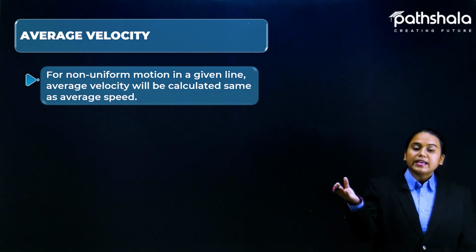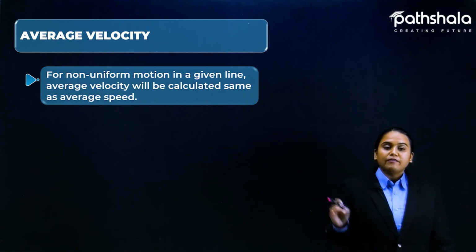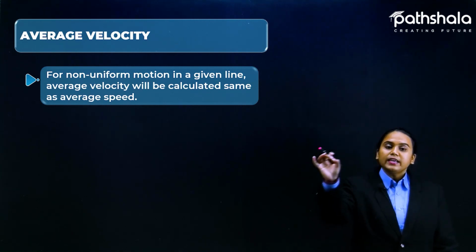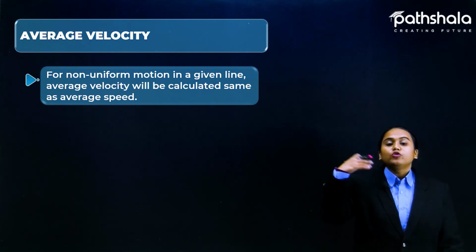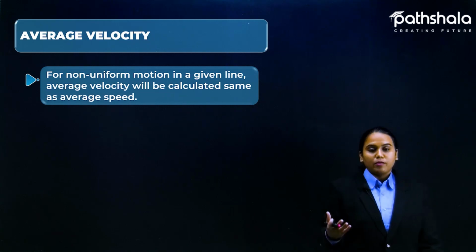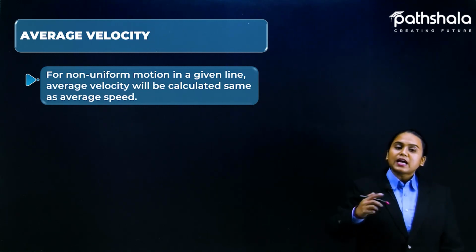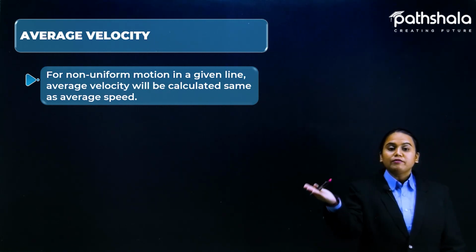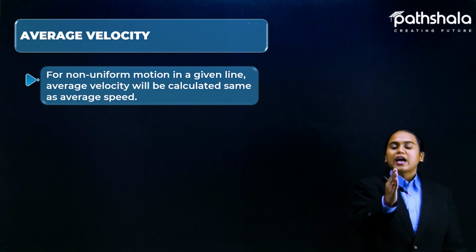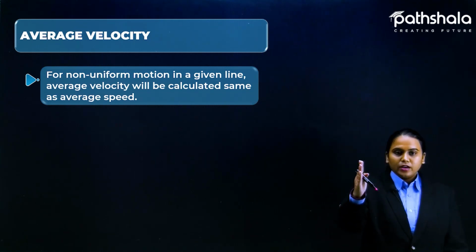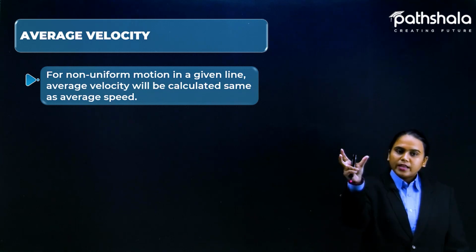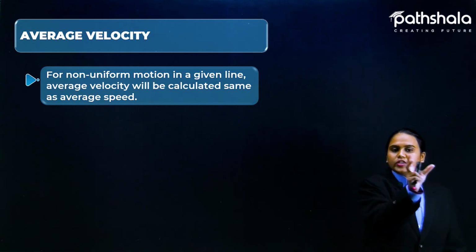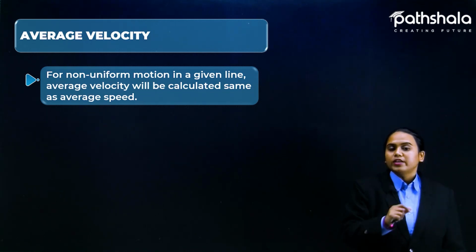So in the same case, for average velocity, we have velocity differences. It might be a uniform difference or a non-uniform difference. Uniform differences are those differences which change with a particular interval of time and the change is similar. If it changes by one, then again one changing, 1 kilometer change, 1 kilometer change, for a particular time.